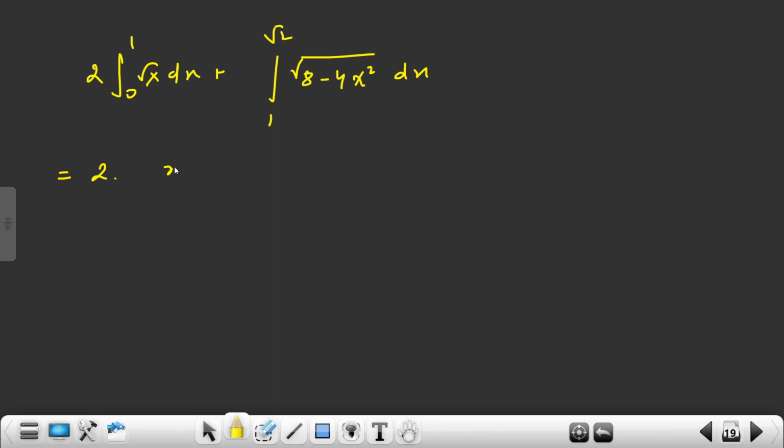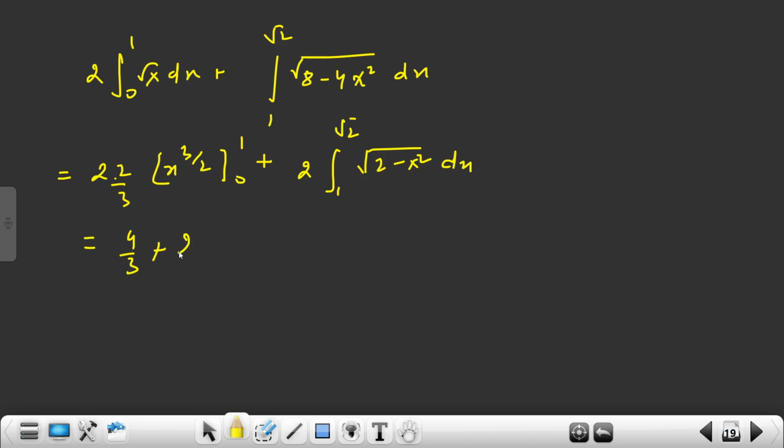So 2 x power 3 by 2, this is 2 by 3, from 0 to 1, plus 4 is common, so 2 is there, 1 to root 2, root of 2 minus x square dx. So if I put one value here, it is 4 by 3, it is x by 2, same, root of 2 minus x square plus a square by 2, sine inverse x by a, with a as root 2, and this from 1 to root 2.